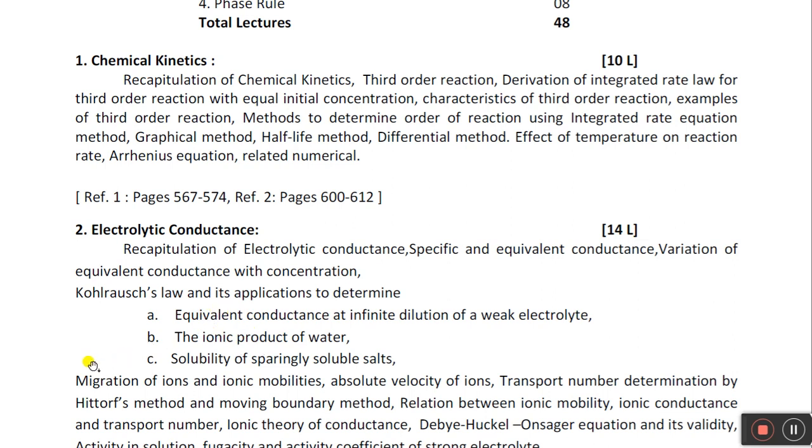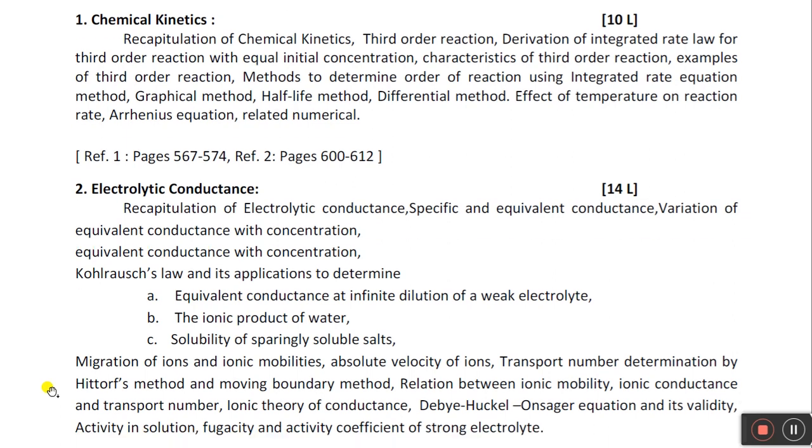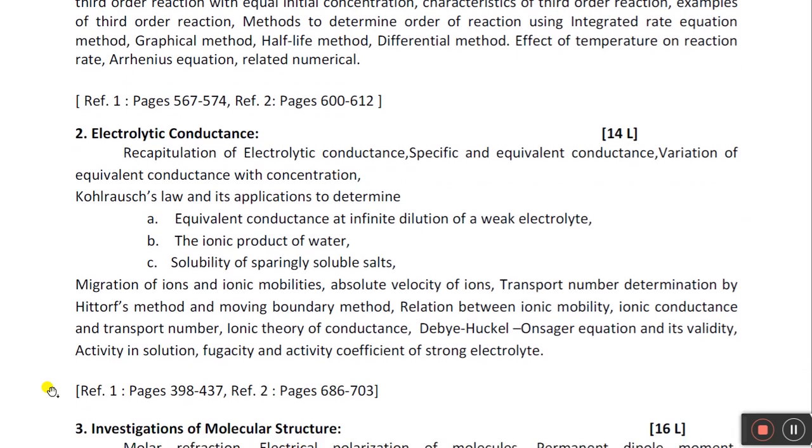Next, let us move to migration of the ions and ionic mobilities. As I told you, when current flows across an electrolytic cell, it is because of migration of ions. So this is about how the ions migrate and their ionic mobility. What are the factors on which ionic mobilities depend, that we are going to see.